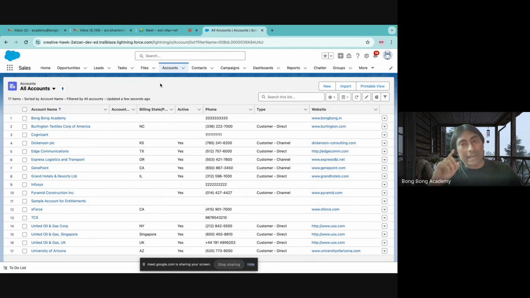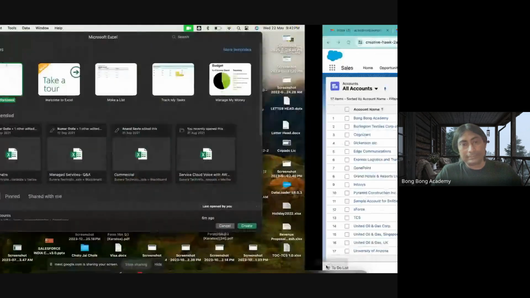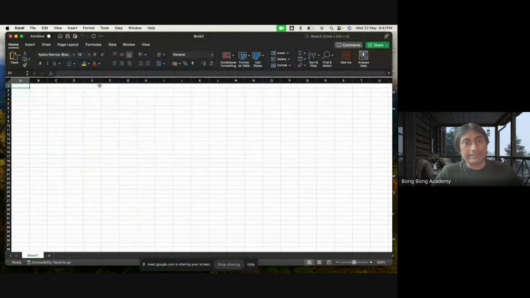Okay. So standard objects come by default. Those are tables which Salesforce already gives to you. You cannot delete those tables. It also gives you a lot of fields. Those are called standard fields. You cannot delete standard fields, but you can add or create new fields. If you create new fields on a standard object, those fields will be called custom fields. Clear? Am I making sense?